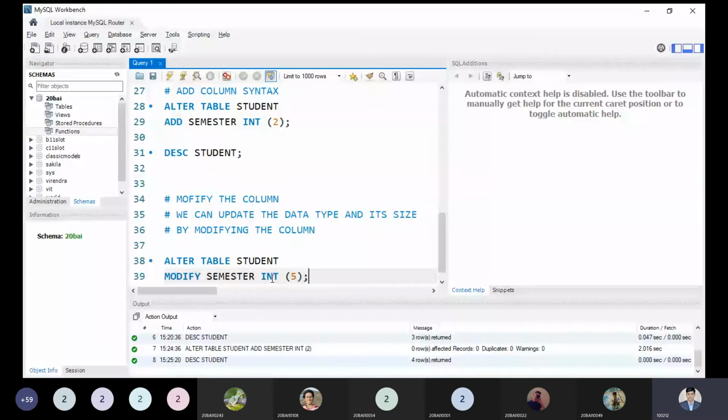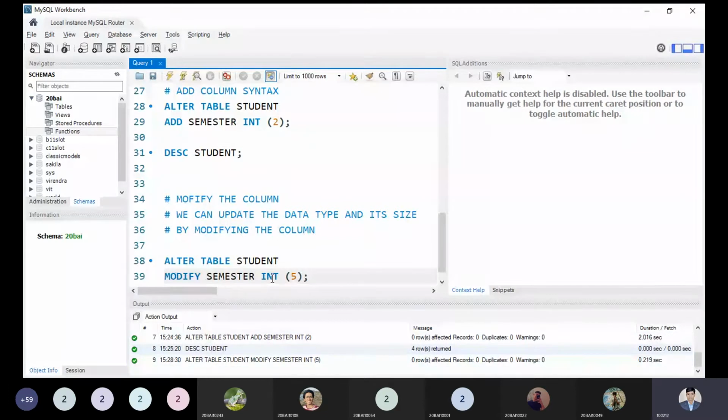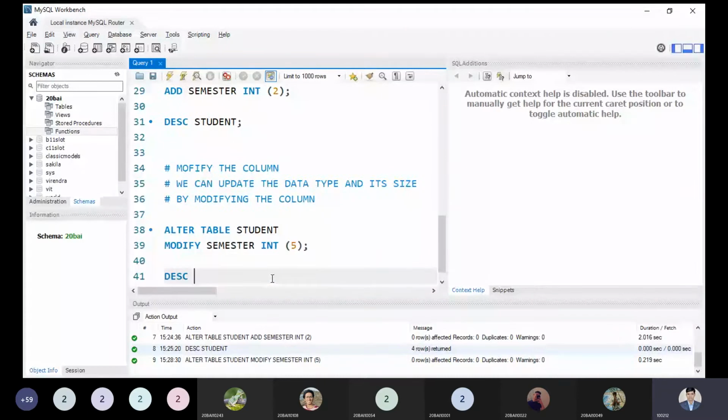So you can use the add and modify statements multiple times. There is no restriction. To modify or add, you can alter the table many times. I'm executing this code. Now this code is executed within 0.219. So let me show my proof. Is it really changed or updated or not? It's a very simple thing.